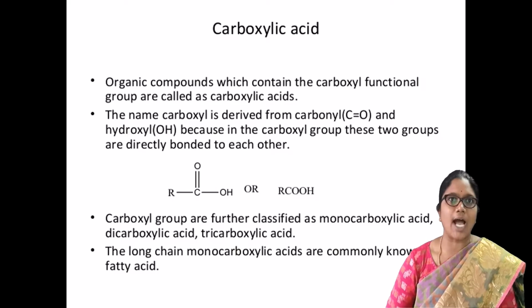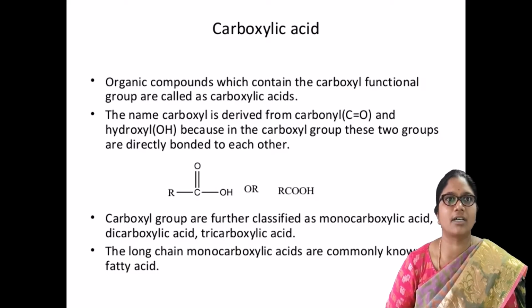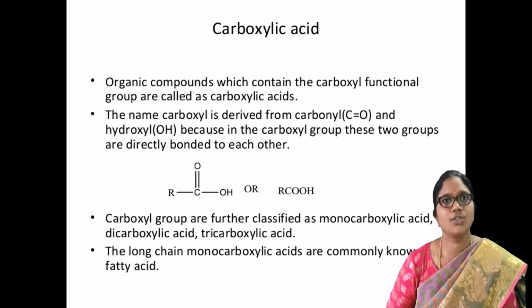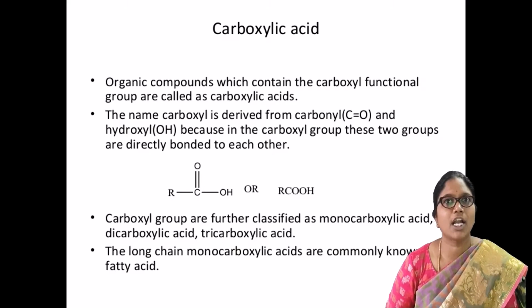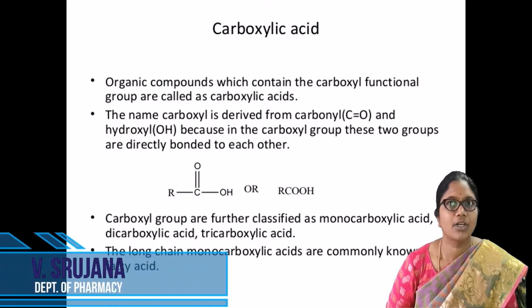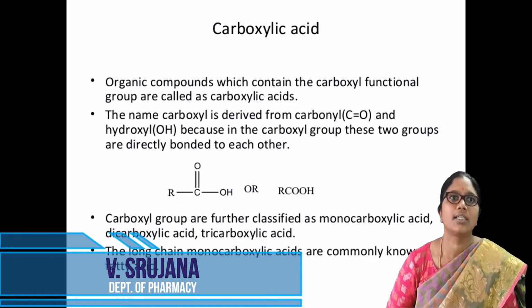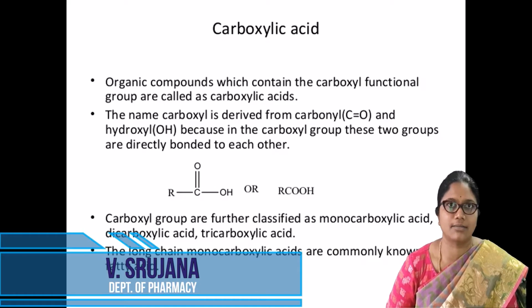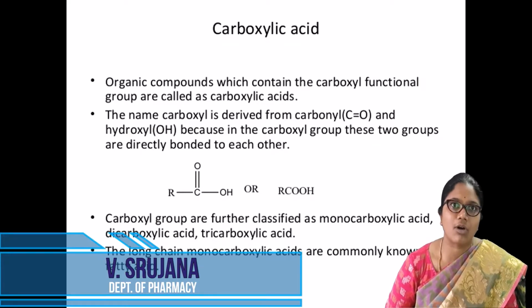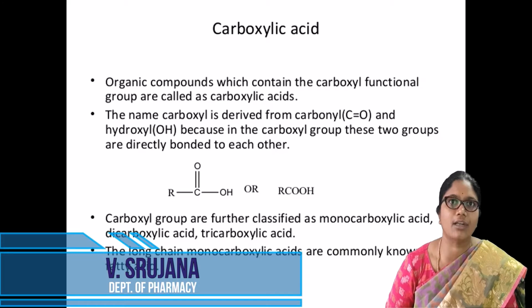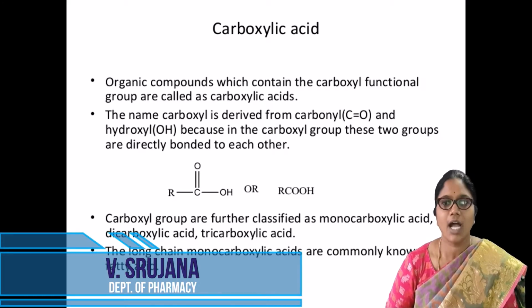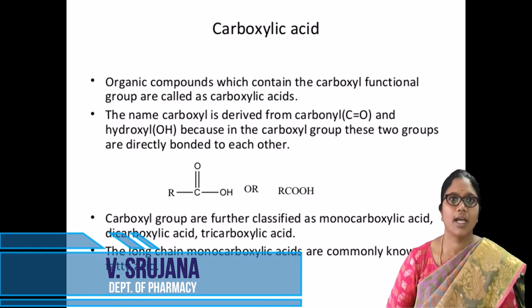Here you can observe below I have given a general structure of carboxylic acid, such as RC double bond O OH. You can observe the carbonyl group as well as the hydroxyl group. These two are directly bonded to each other. RC double bond O OH you can also write as RCOOH or RCO2H.